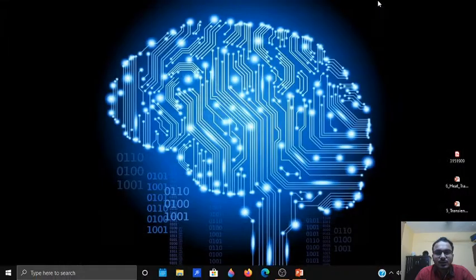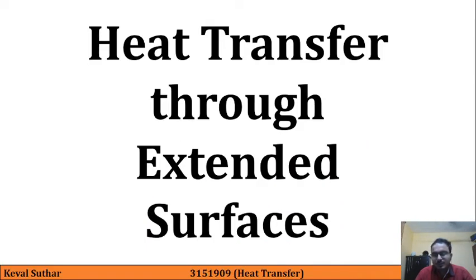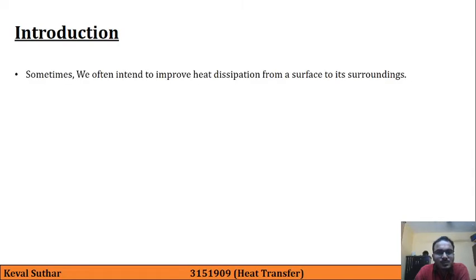So let's begin our new chapter, that is heat transfer through extended surfaces. So sometimes we intend to improve heat dissipation from a surface to its surrounding.